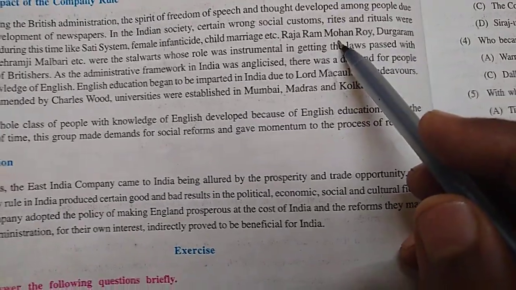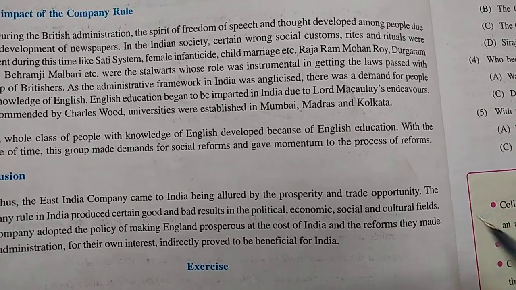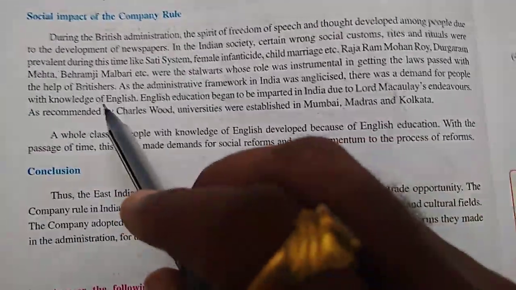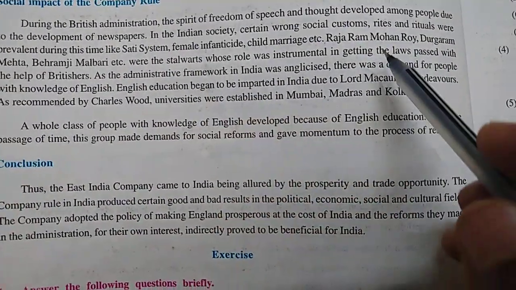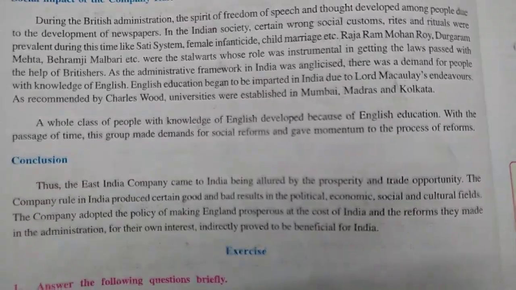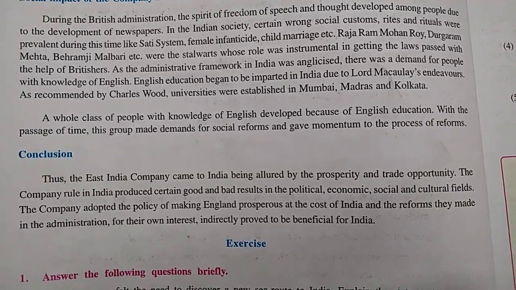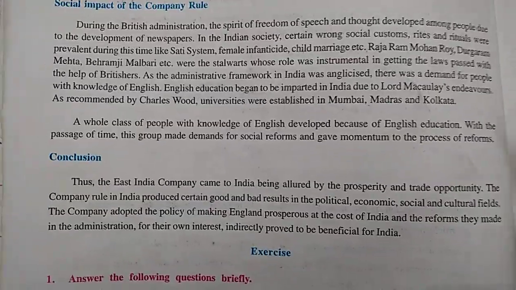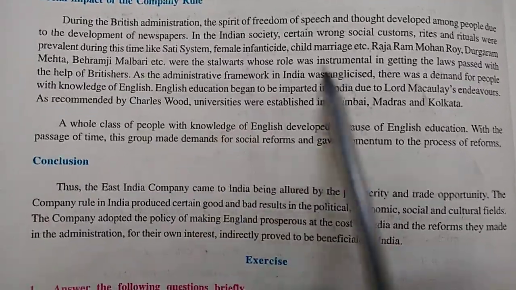And Raja Ram Mohan Roy, Durga Ram Mehta and Behramji Malbari were the stalwarts, hardworking people whose role was instrumental, very important in getting the law passed with the help of the Britishers. These three people, along with many other people, worked very hard, and they passed the law under the British that nobody should go for the sati system. Child marriage was not allowed. Female infanticide was considered a punishable offense. The law says that you will be thrown in jail. So these people went for a change, and they took the help of the Britishers and said to them, please stop all this nonsense.